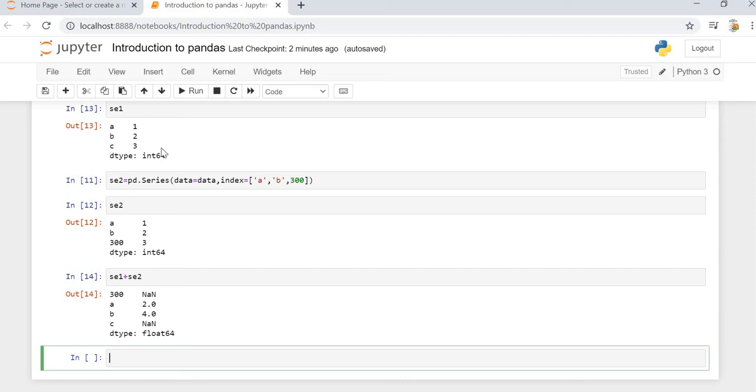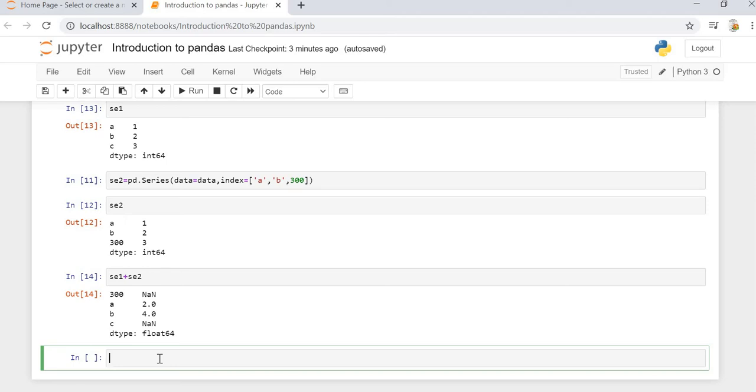For c, the index is not matching, so it is printing NaN, and for 300 also the index doesn't match, so it is printing NaN. Anywhere in pandas, if you find that the indexes for the operations are not matched, it will simply replace the value with NaN.